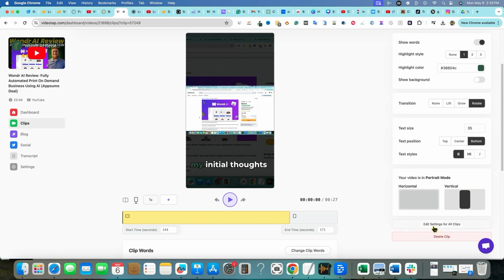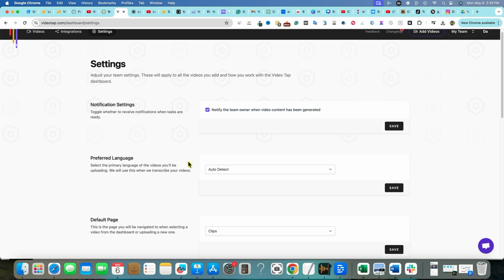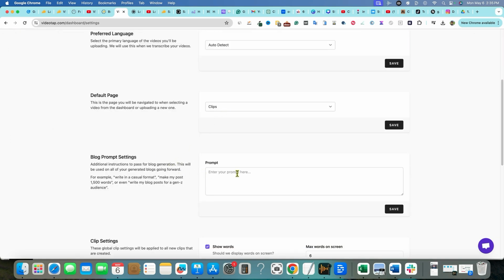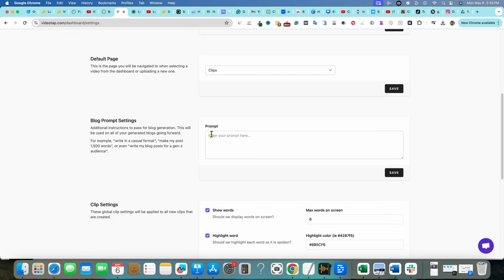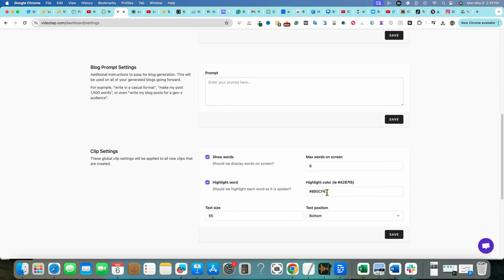Now you can come over here and click edit settings for all clips. So now you can come over here. Nope, that's not what I was thinking because preferred language, clips, prompt. So the blog prompt right over here, I do want to update that with a backstory. Let's see, okay, yeah, so here's where I want to put the green font there, max words on the screen, that's fine, show words, highlight words, and text at the bottom. So that's pretty good. So I'm going to go ahead and push save.